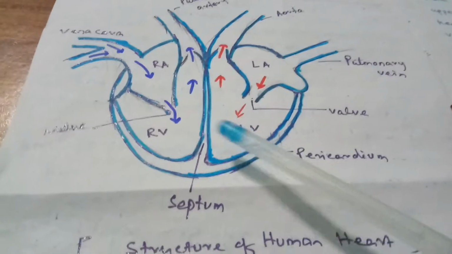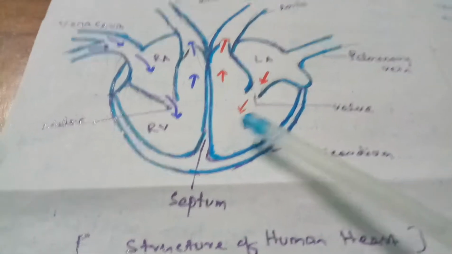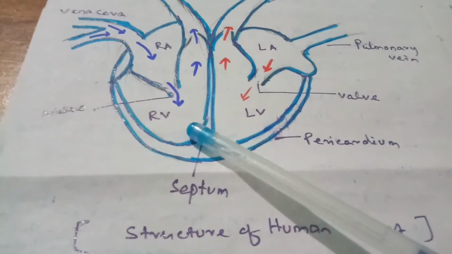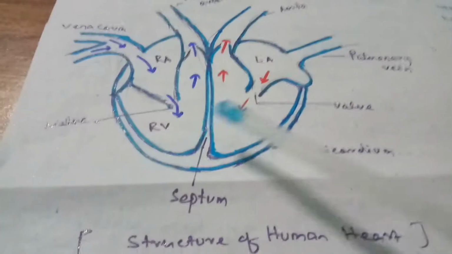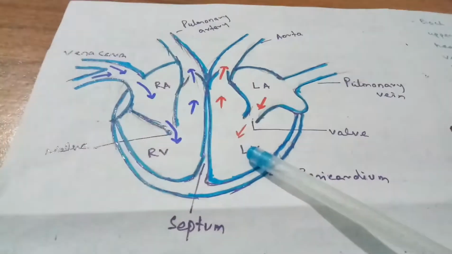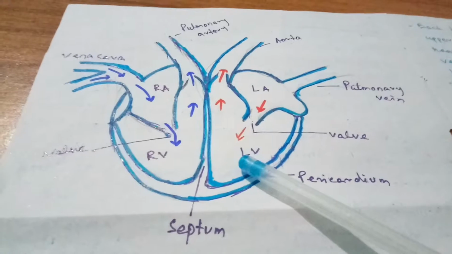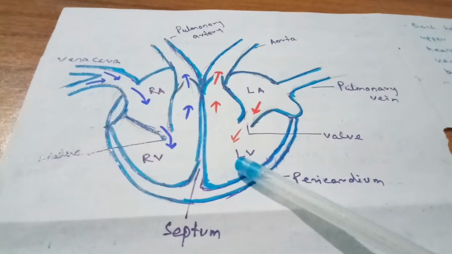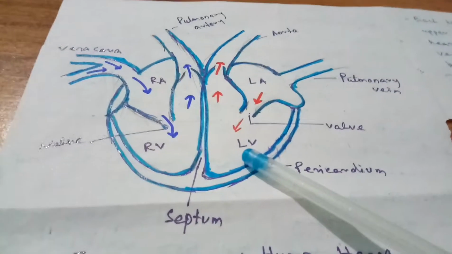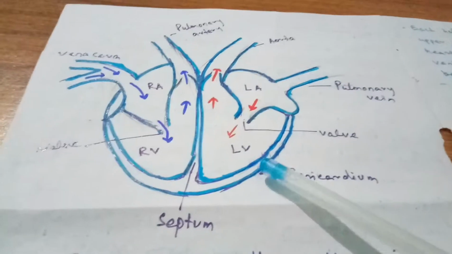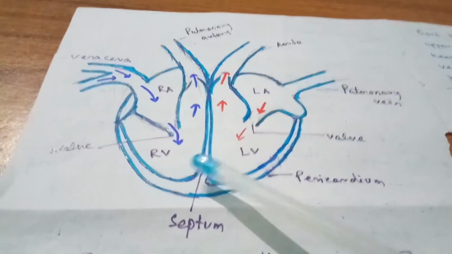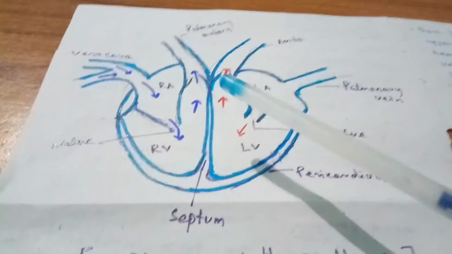Now the ventricles are filled with blood. The right ventricle is filled with deoxygenated blood, whereas the left ventricle is filled with oxygenated blood. Now students, when the ventricles are filled with blood, the ventricles contract and the blood is pushed away.